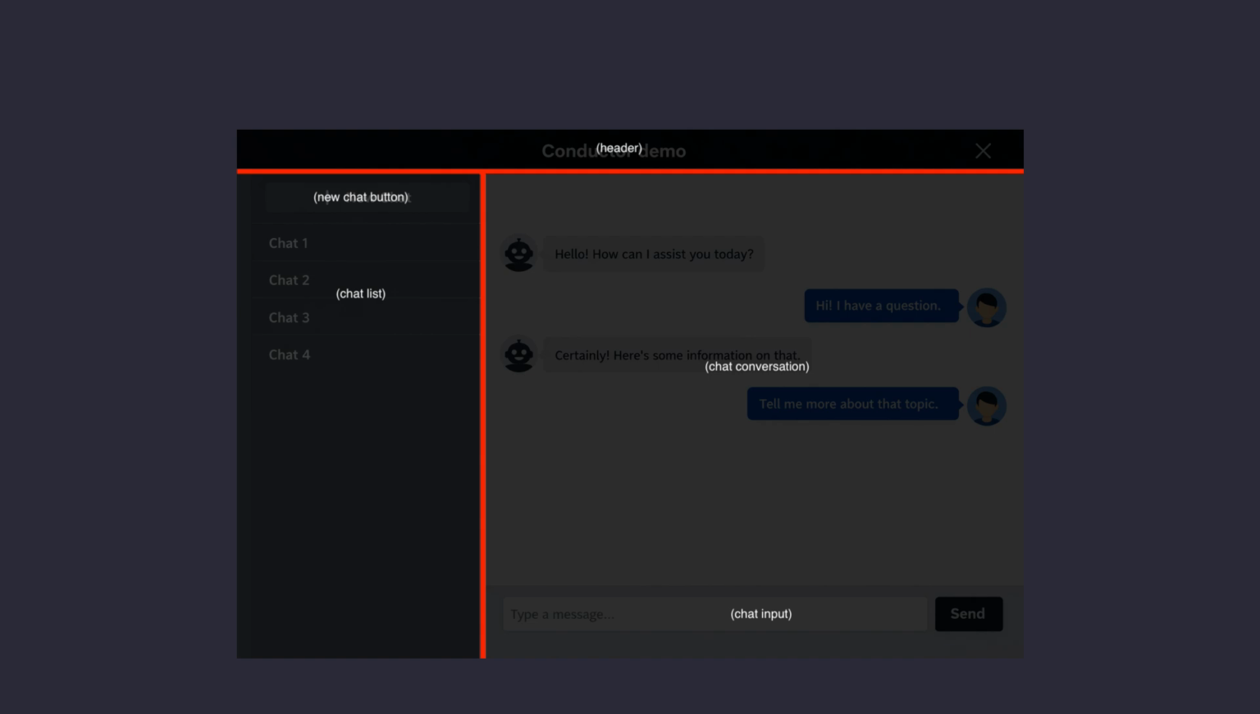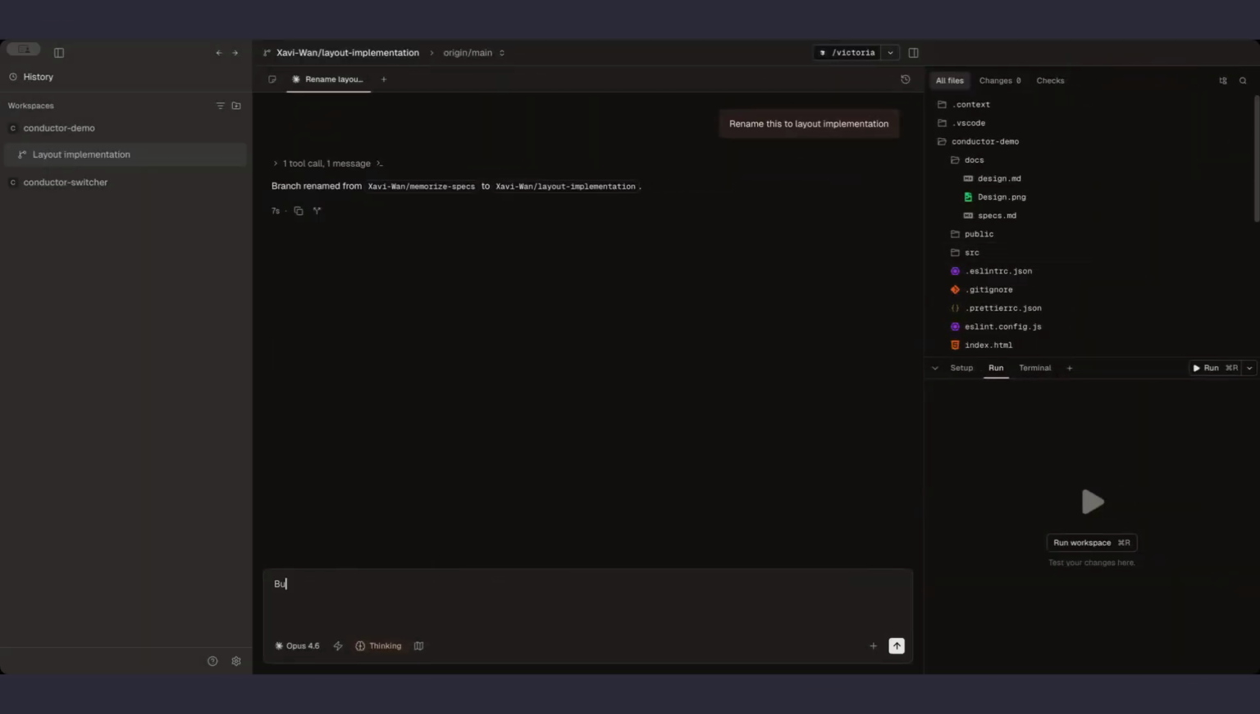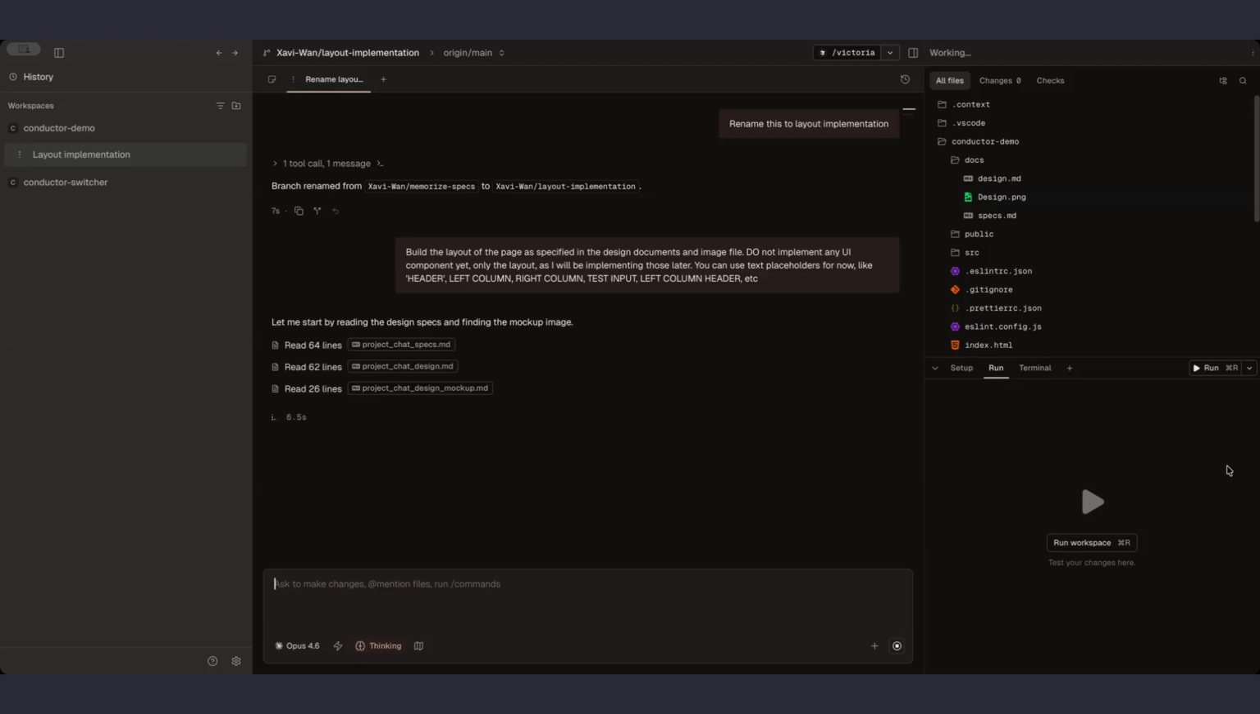We will be working on this one first, so let's start by creating a new workspace in Conductor and ask to build the layout as specified in the designs and specs. We will ask the agent not to develop any component yet and just leave some text placeholders where the future components should be rendered. The reason for starting with this task first is that we will use the initial layout as a test page, so we can visualize and verify the output of each